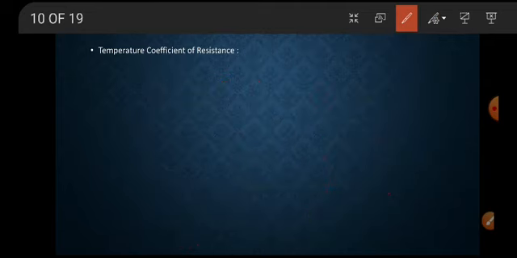This temperature coefficient is of two types. One is the positive temperature coefficient. Another one is the negative temperature coefficient. One is positive, another one is negative.